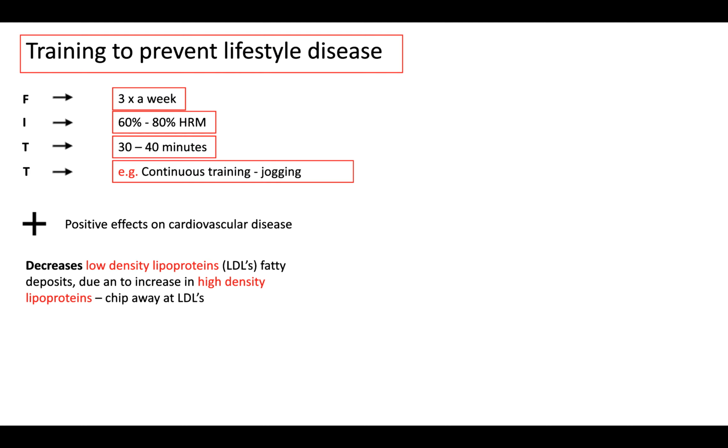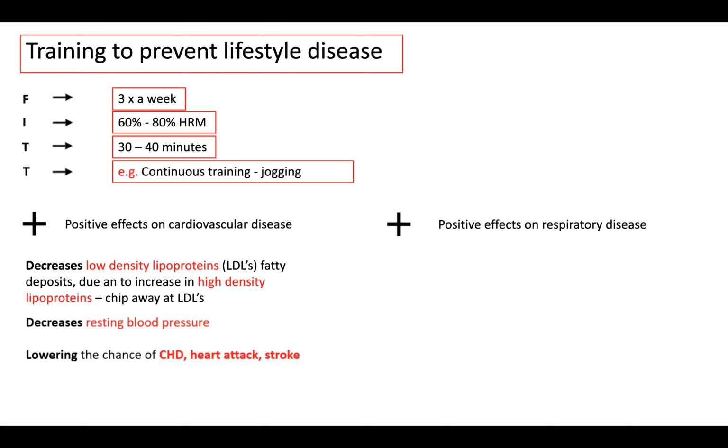High density lipoproteins are good fats, and these chip away at the LDLs. We also get a decrease in resting blood pressure. Both of these lower the chance of coronary heart disease, heart attack, and stroke.